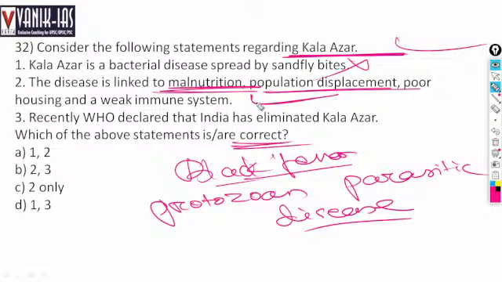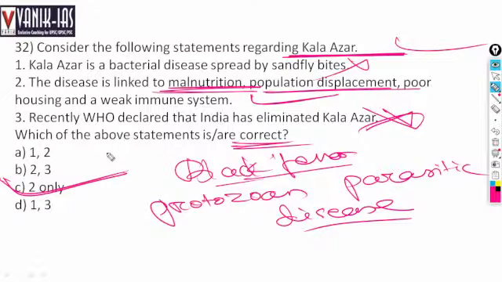Recently, WHO declared India has eliminated Kala Azar. No, India has not eliminated Kala Azar. This is wrong. It is endemic in Bihar, Jharkhand, Uttar Pradesh, and West Bengal, especially in the northern region, and in Africa and South America. So only these two statements are right. That is, C is the right answer.